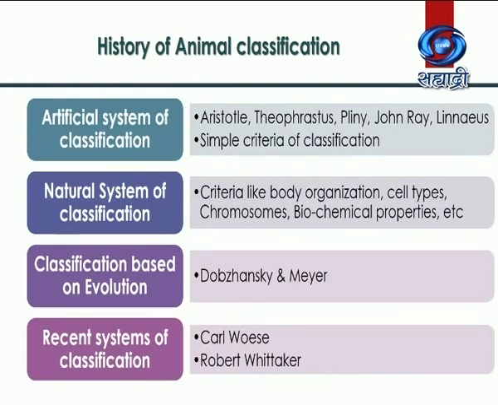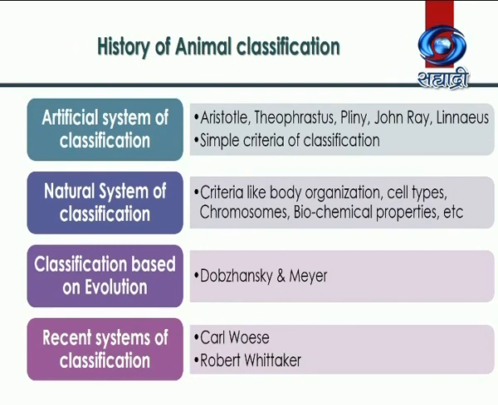Now, let us have some historical background of animal classification. From time to time, many scientists have tried to classify the animals. The earliest classification which was put forth was by Aristotle. He classified living organisms into two kingdoms, that is, Plantae and Animalia. For this, he used very simple criteria like body size, habits, and habitats. This method of classification is known as artificial method of classification.